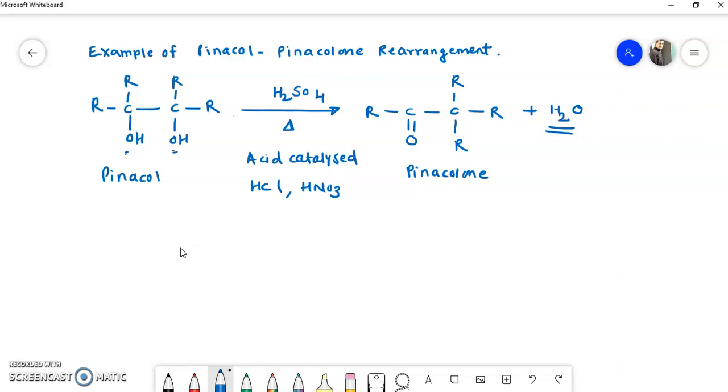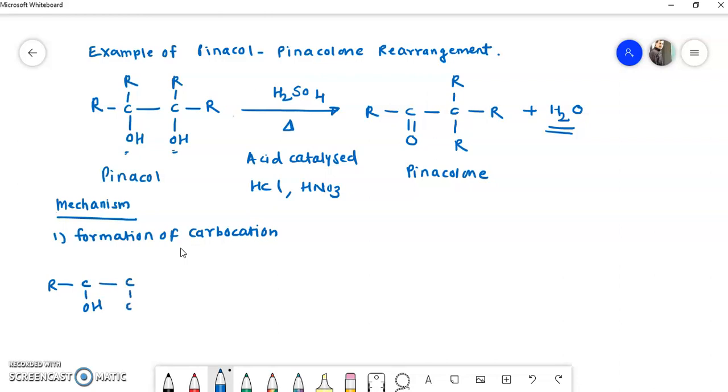Now we'll see the mechanism of this reaction step by step. The first step in the mechanism of the pinacolone rearrangement is the formation of carbocation. Now we will draw this structure once again here: R2C(OH)-C(OH)R2.